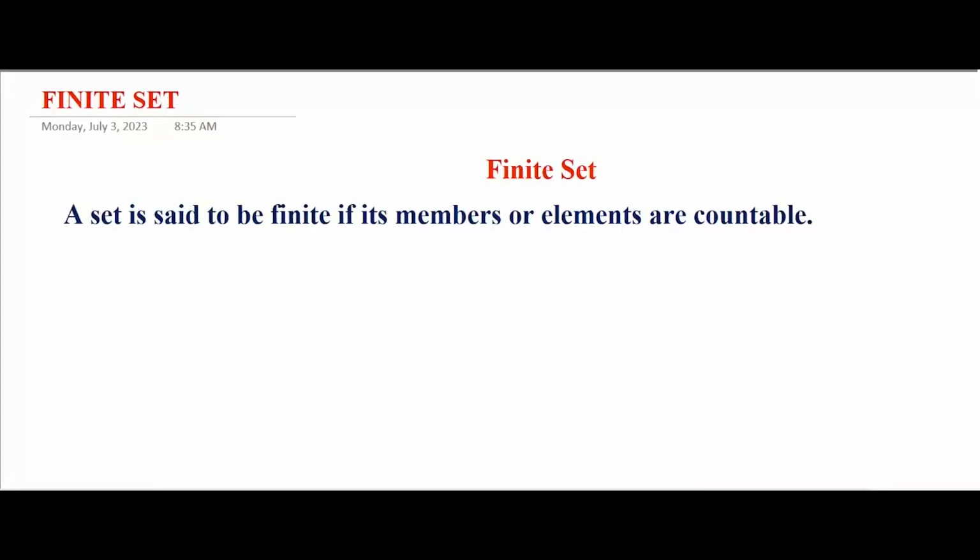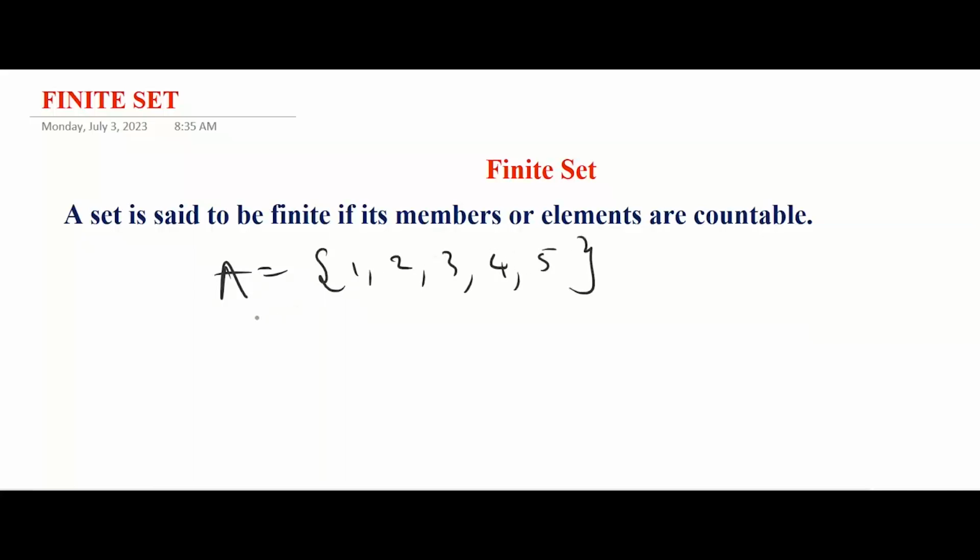In this video, we'll be discussing types of sets. The first one here is finite set. A set is said to be finite if its members or elements are countable. Take for instance, we have set A to be equals to 1, 2, 3, 4 and 5. Here set A has 5 members, and for that reason it is called a finite set.